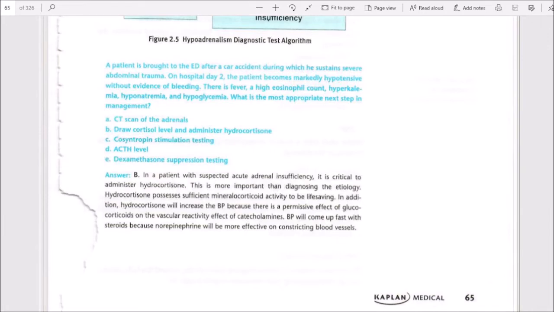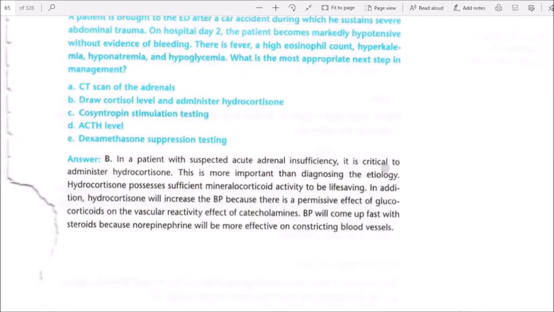In a patient with suspected acute adrenal insufficiency, it is critical to administer hydrocortisone. It is more important than diagnosing the etiology. Hydrocortisone possesses sufficient mineralocorticoid activity to be life-saving. In addition, hydrocortisone will increase the BP because there is a permissive effect of glucocorticoids, a vascular reactivity effect of cortisol. BP will come up fast with steroids because norepinephrine will be more effective at constricting blood vessels.